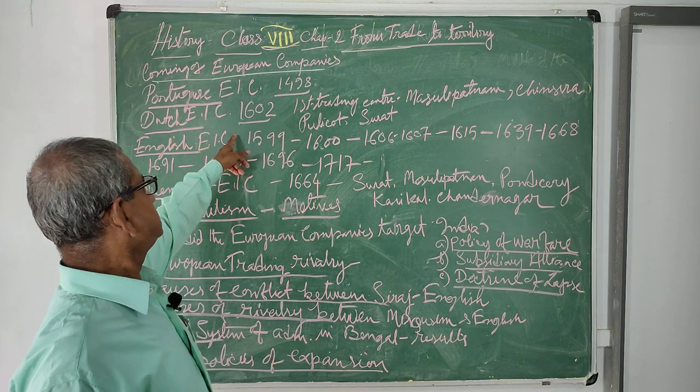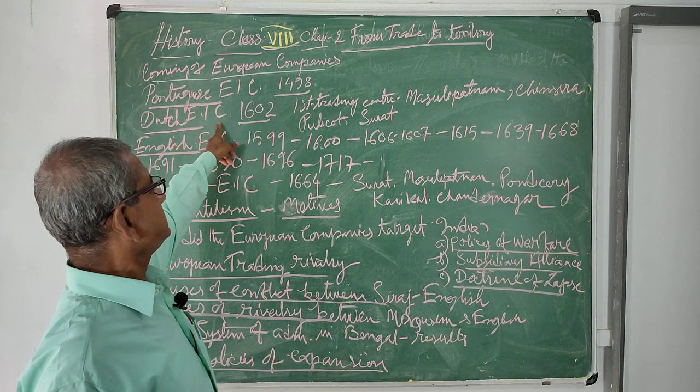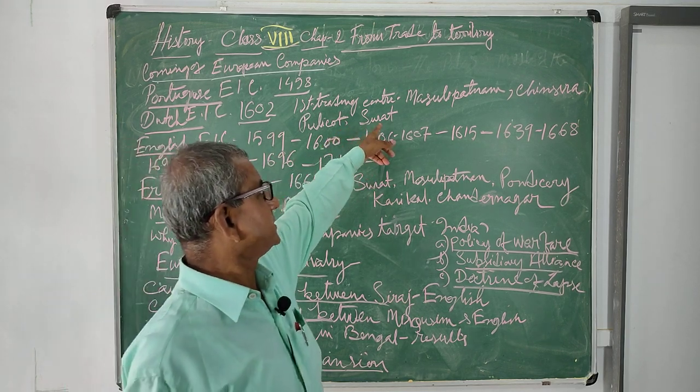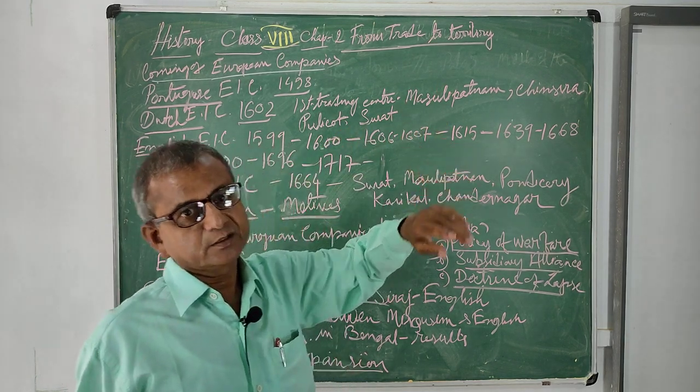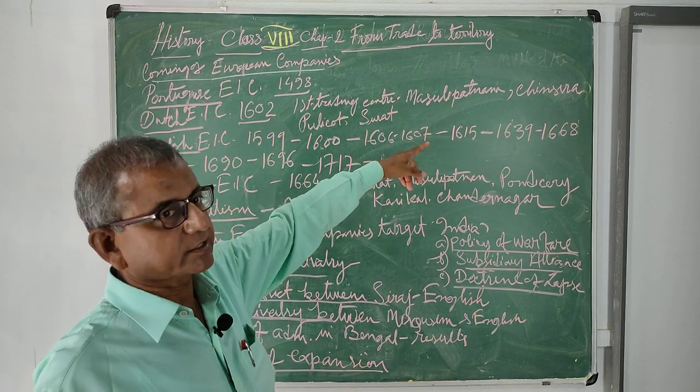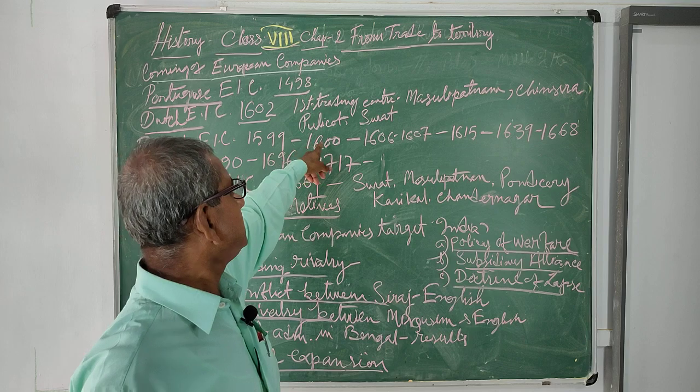Next came the Dutch East India Company. The Dutch East India Company was formed in 1602. They first established a trading center at Machilipattanam. Besides Machilipattanam, they also established other trading centers at Chinsura, Pulicat and Surat.